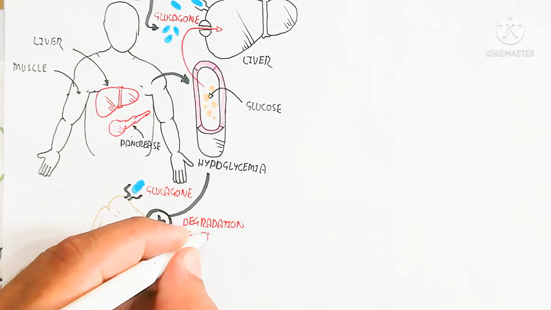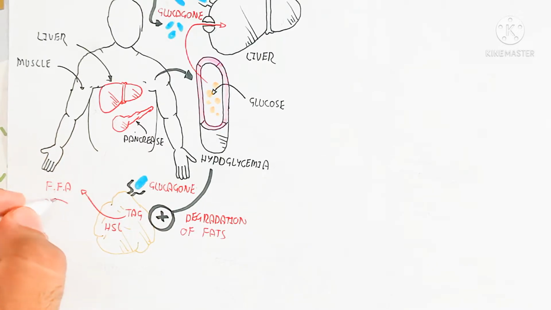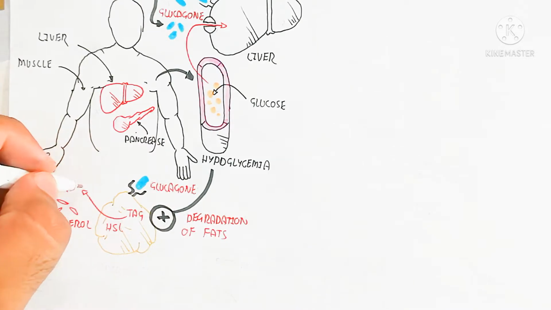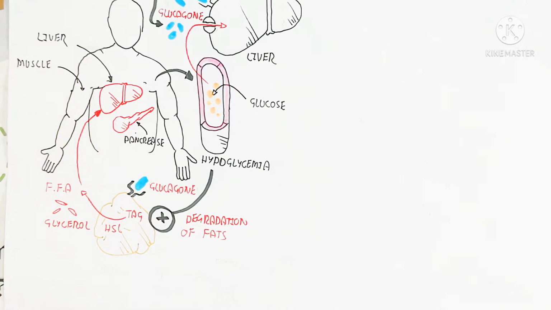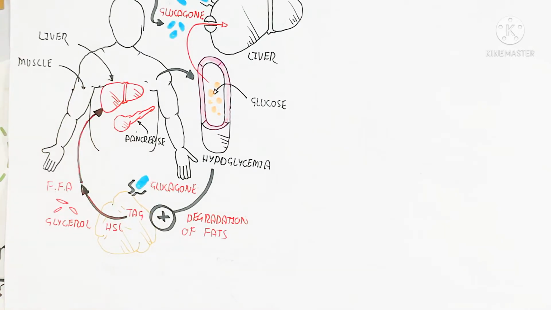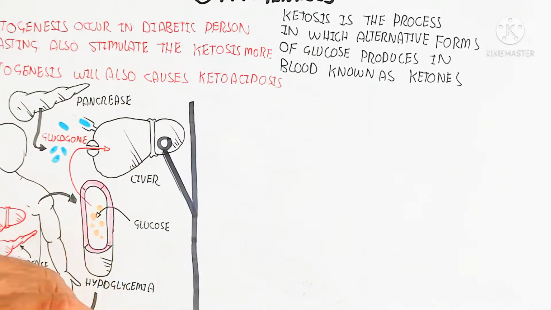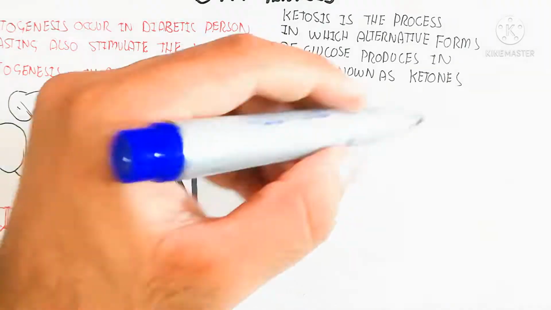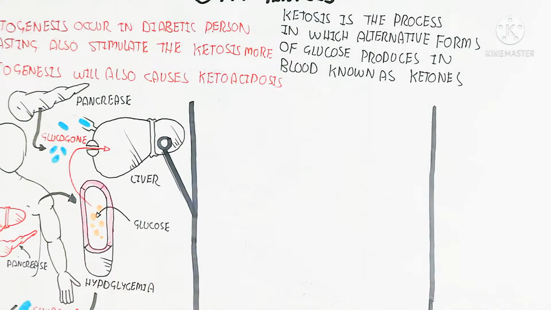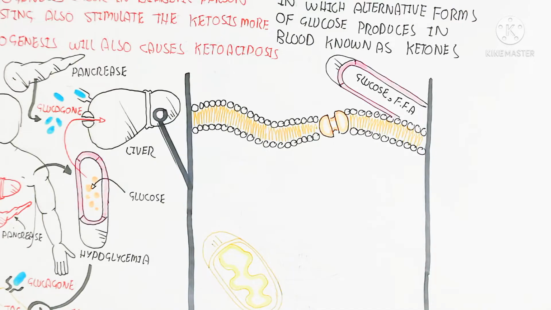On the other hand, hypoglycemia, meaning a low blood glucose level, also stimulates the adipose tissue for degradation of fats. When glucagon binds with the glucagon receptor in the adipose tissue, triacylglycerol is converted into free fatty acid and glycerol in the presence of hormone sensitive lipase enzyme, and this fatty acid goes into the liver for production of ketone bodies as an alternative form of glucose, because ketone is a sugar, and aldo sugar and keto sugar are types of sugar.